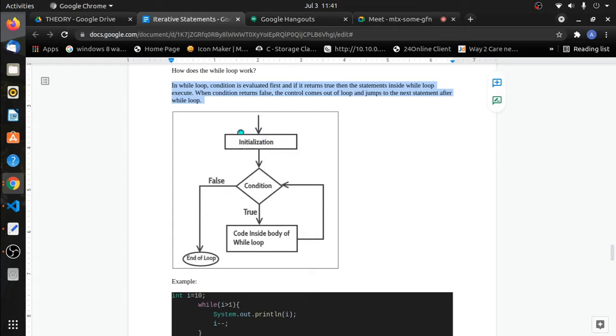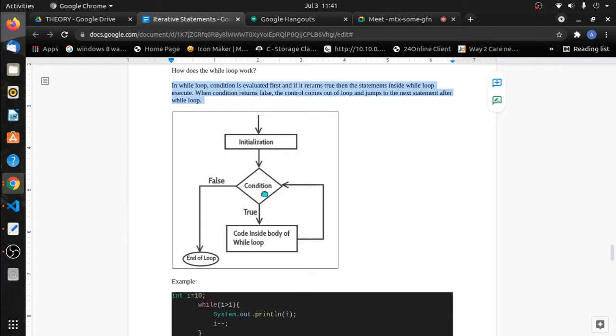We have the initialization phase. Let's say you want to initialize some variable like int i equal to 0, i equal to 1, or whatever you want. We have the initialization phase, and then before entering the loop, since it's an entry control loop, we have to check the condition first. So the condition is evaluated first.